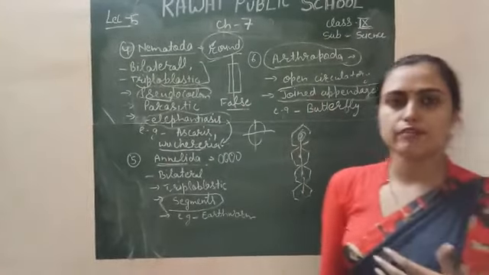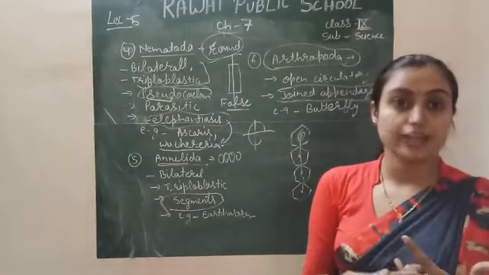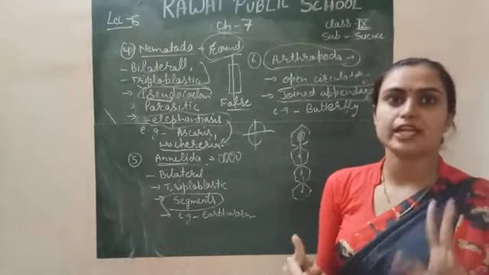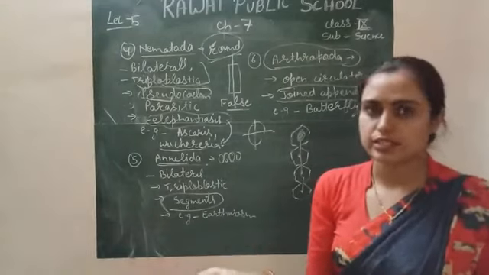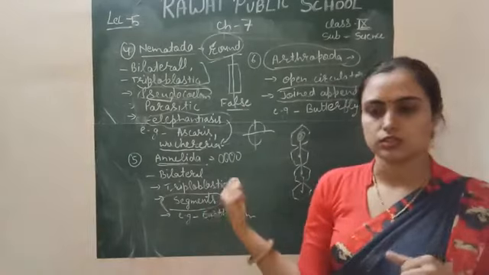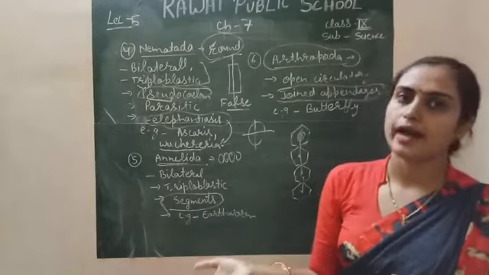Our remaining invertebrates are Mollusca and Echinodermata. These are the two remaining invertebrates. After this, the vertebrate classes start. So this is all about these three. In the next lecture, we will discuss Mollusca and Echinodermata.